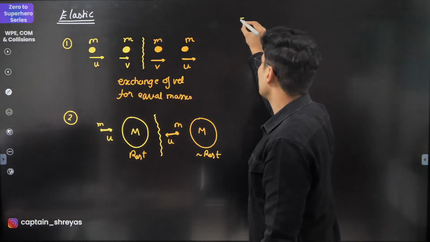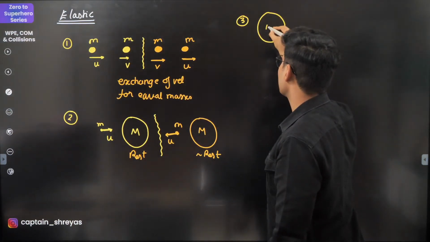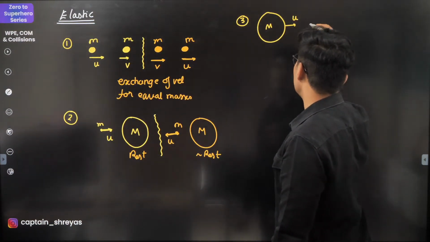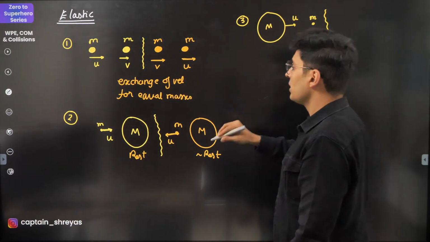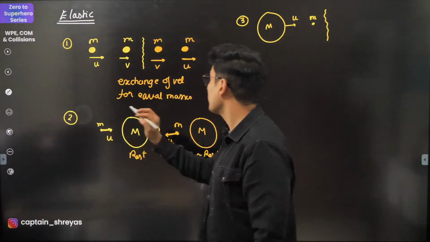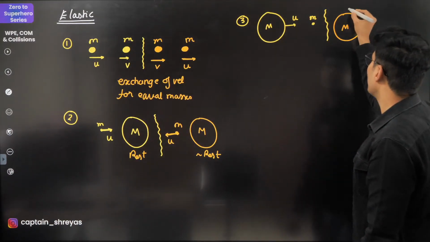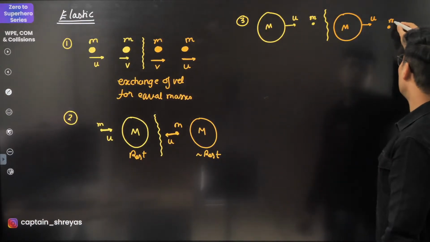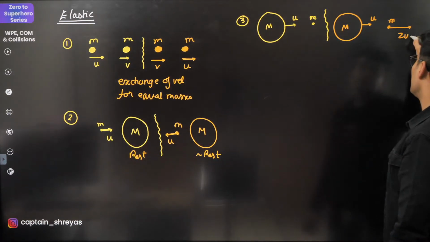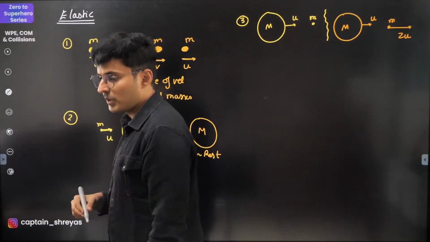Then the third one is when you have a very heavy mass moving with certain speed colliding with a very teeny mass at rest. This is before. What you will see is after the collision, this mass will continue with the same speed, but the teeny one will move with double the velocity, 2u, twice the velocity. Thank you, Trilocha Satyakumar.